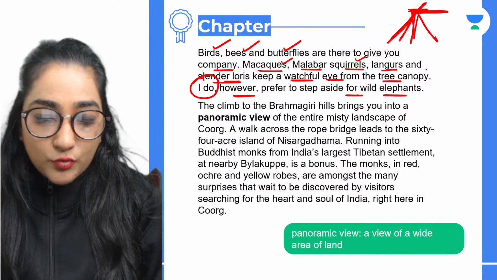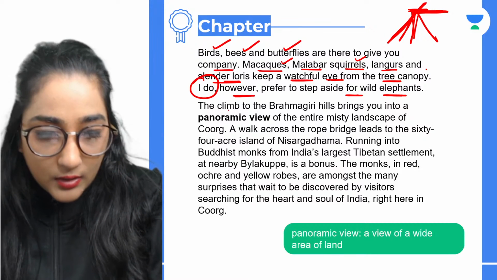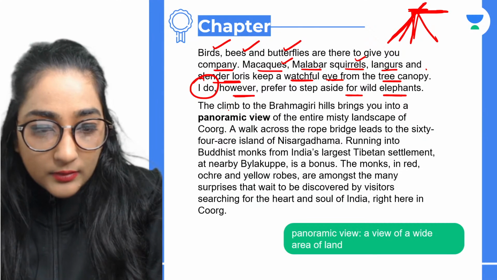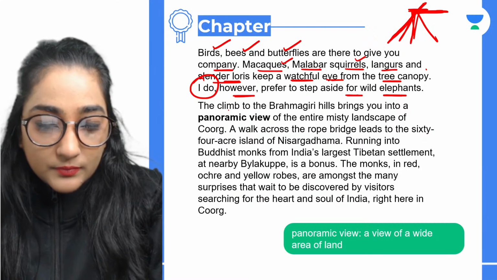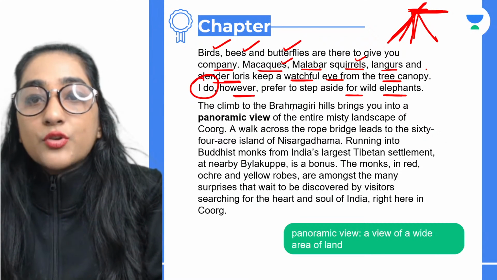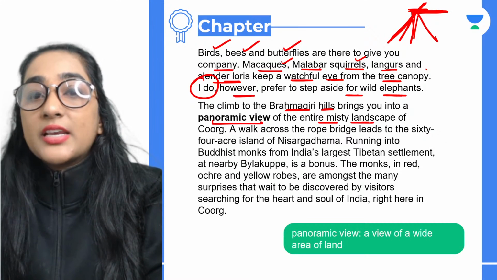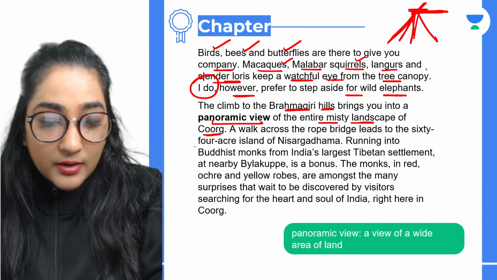Okay, so now let's move ahead. Here we go, and let's have a look. Okay, here we are. Just a moment, guys. Okay. So the climb to the Brahmagiri Hills brings you into a panoramic view of the entire misty landscape of Coorg. So now here it is talking about what, guys?